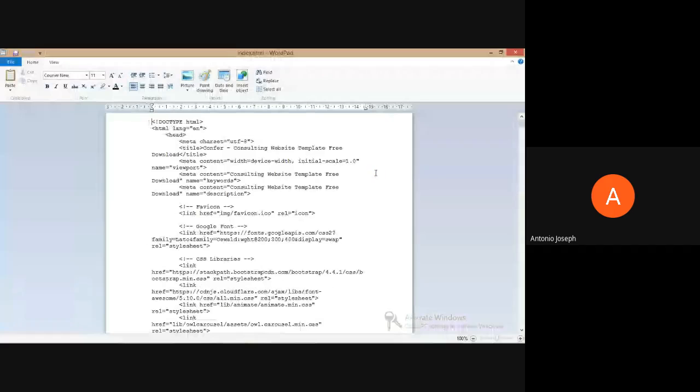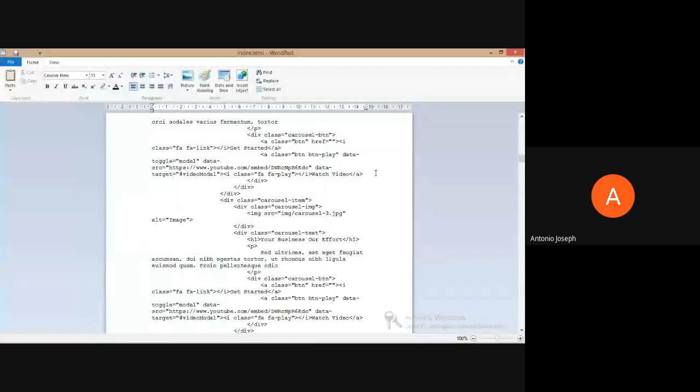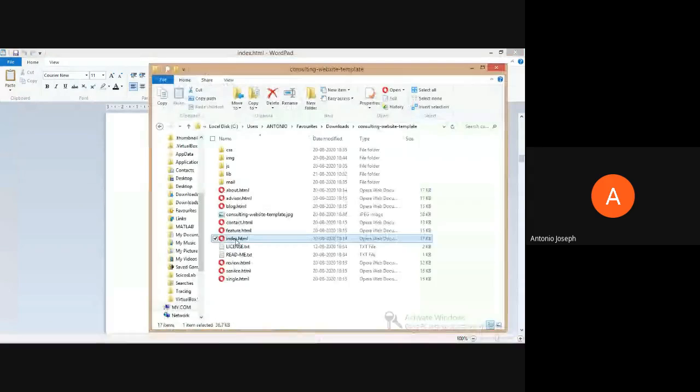So this is how an HTML code looks. By going through this script, we need to locate what all things we need to provide and where we need to edit, etc. So that is a time-consuming task. But once we are familiarized with this, I think it is much more user-friendly, because we can just provide the details by typing, and then when clicking on the icon, it will be readily directed to the browser. Using the browser, we can open these HTML pages so that we can view them also.